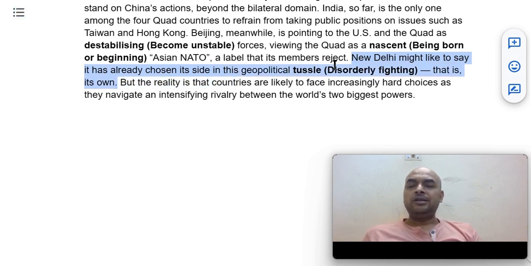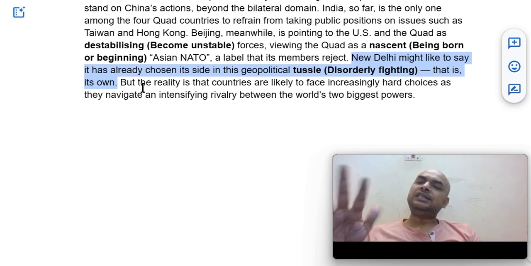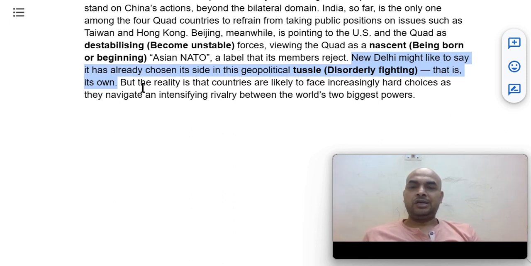So The Hindu is saying that New Delhi might like to say that it has already chosen its side in this geopolitical fighting, this geopolitical war. It's chosen its own side. So that is what the editorial is all about.